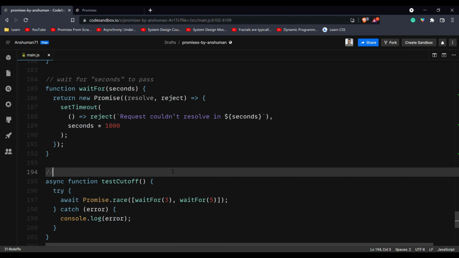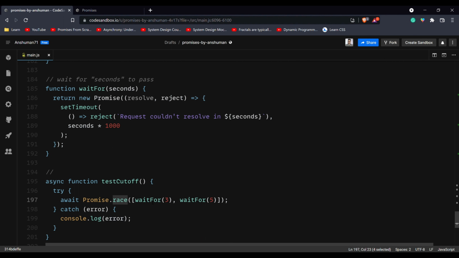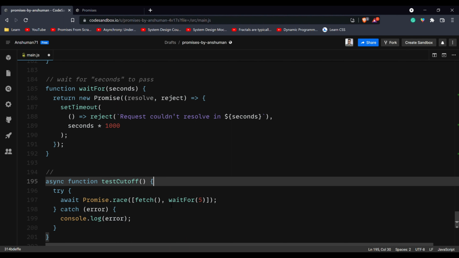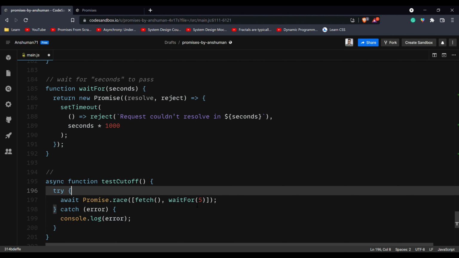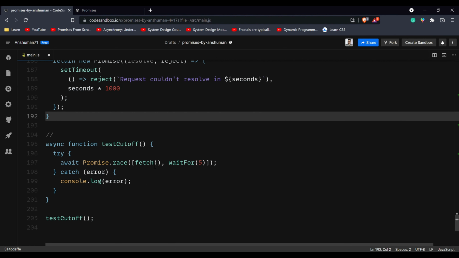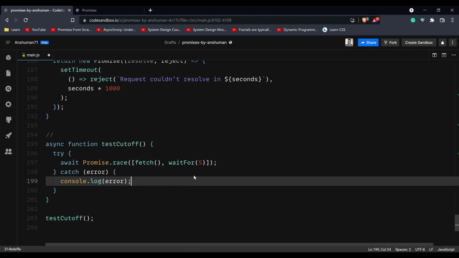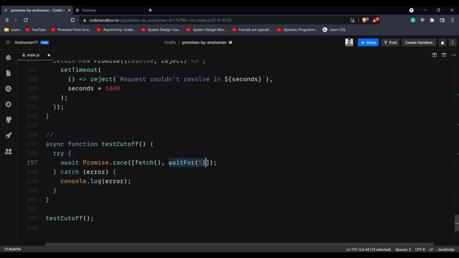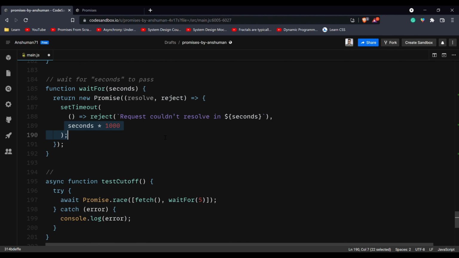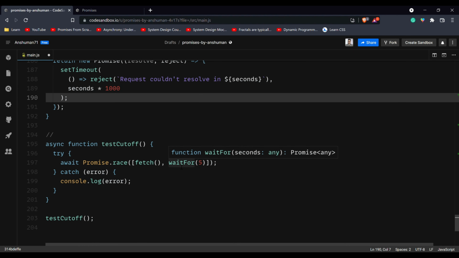For example, if I have a network call which I want to reject if it takes longer than 5 seconds, what I can do is pass in the fetch call, and I can pass the second item as the wait for 5 seconds. The function returns a promise which resolves after the given number of seconds, right? And what will happen is if this fetch call does not resolve in 5 seconds, this is going to reject, right? Because we are rejecting here after the given number of seconds.